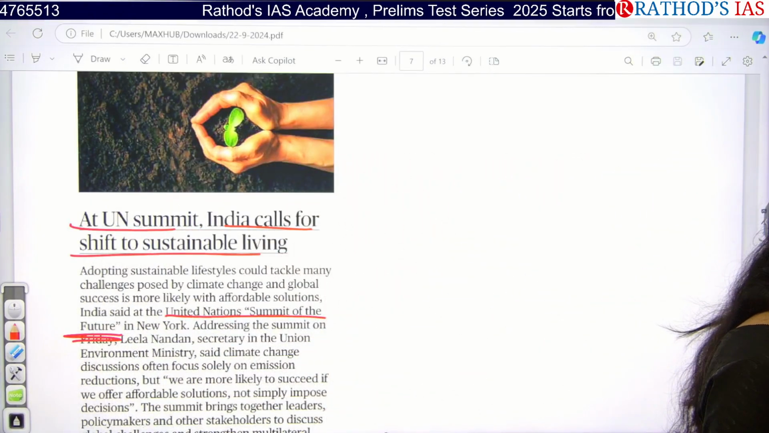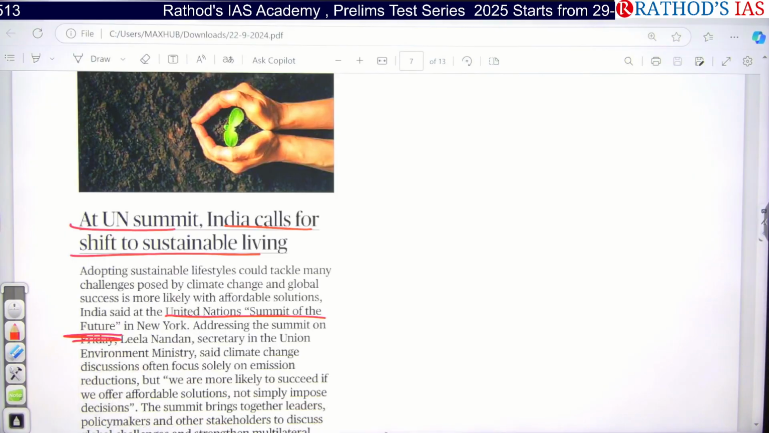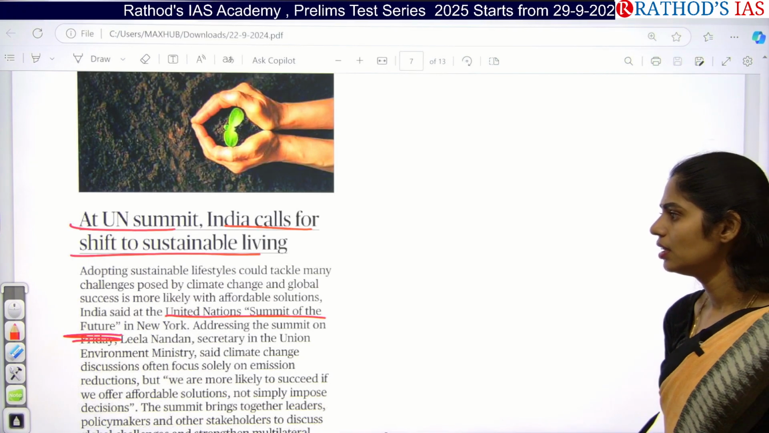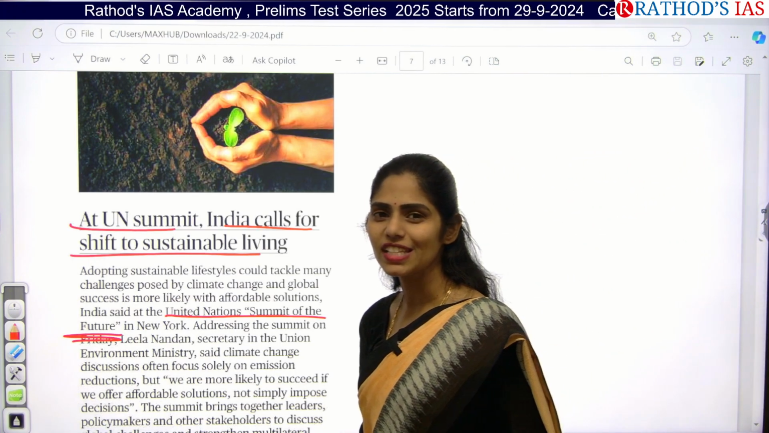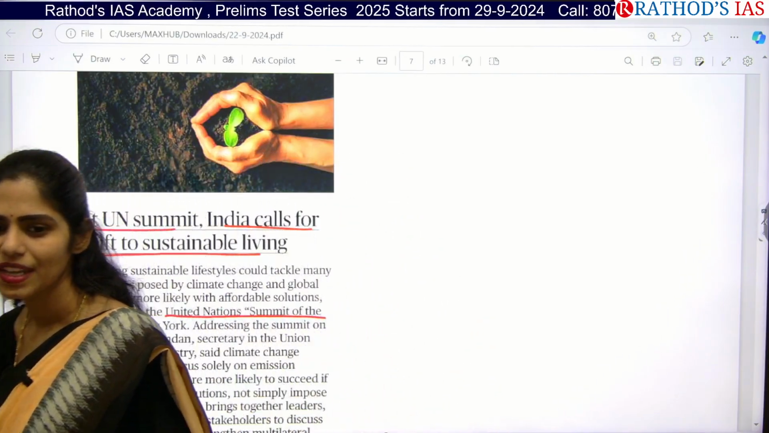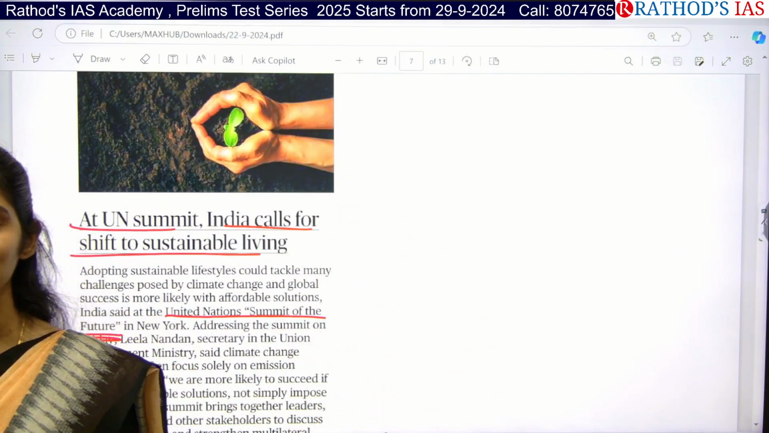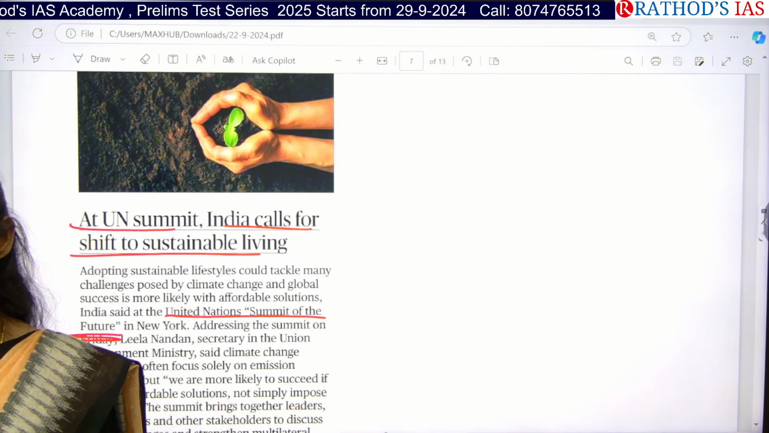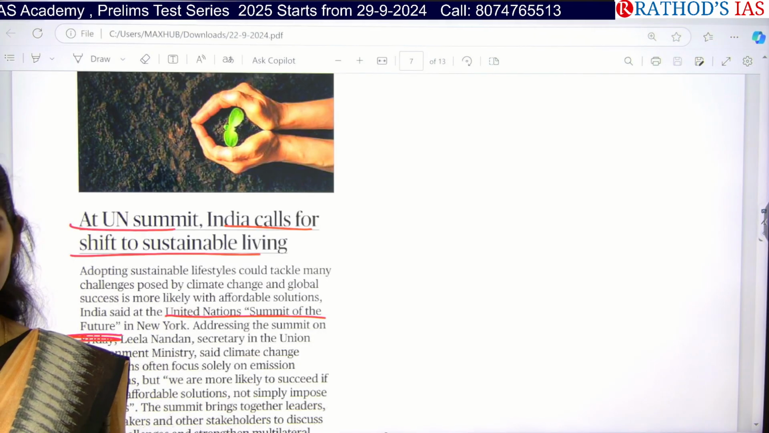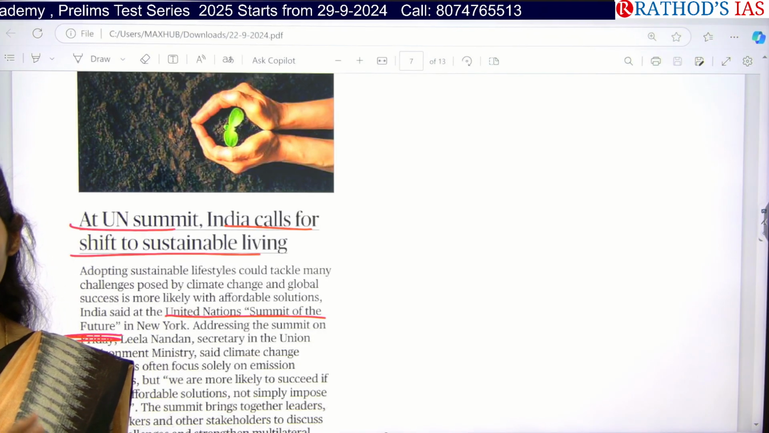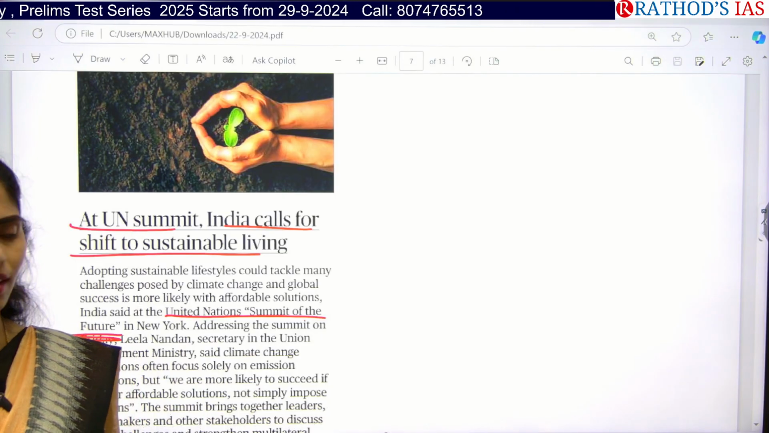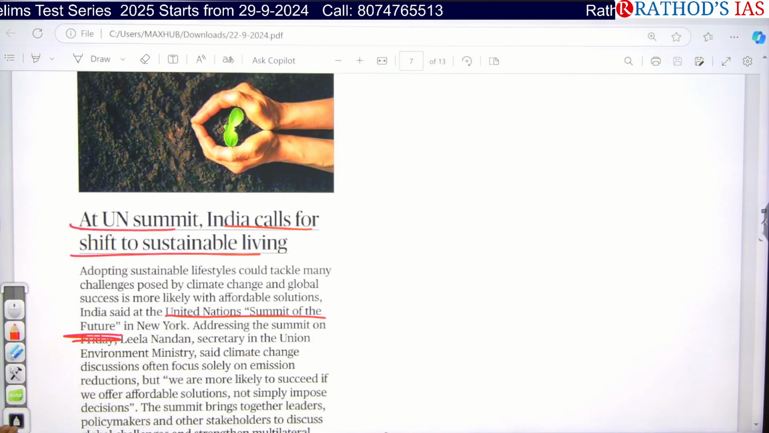Okay, sustainable means? What is the meaning of sustainable? So what is the meaning of adopting sustainable lifestyle? Healthy lifestyle. Okay. Can you modify that? Healthy lifestyle. Any other alternative word? So why we need this sustainable lifestyle?